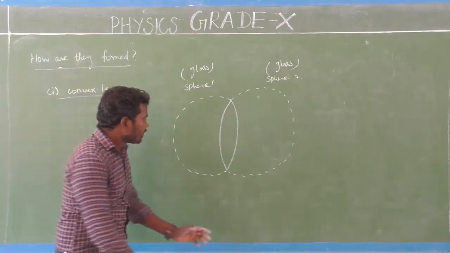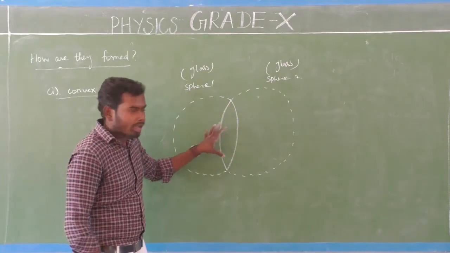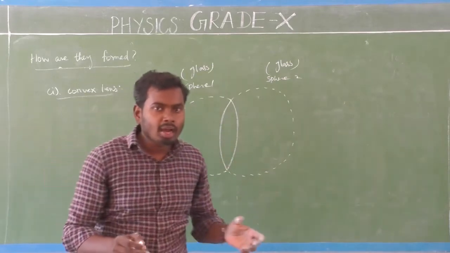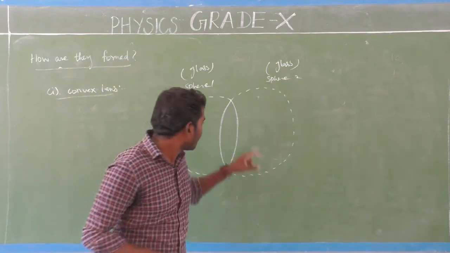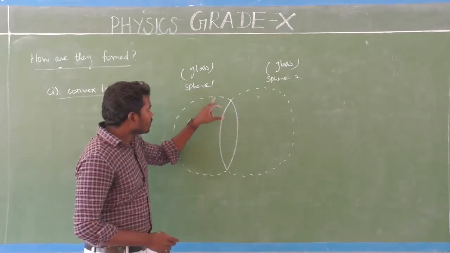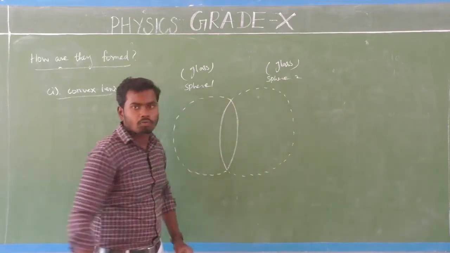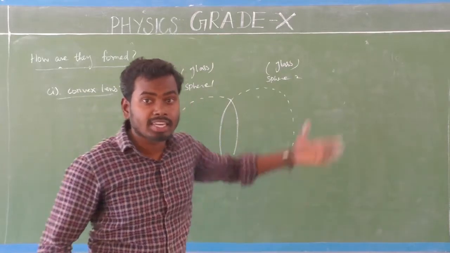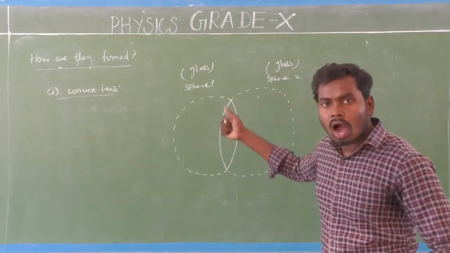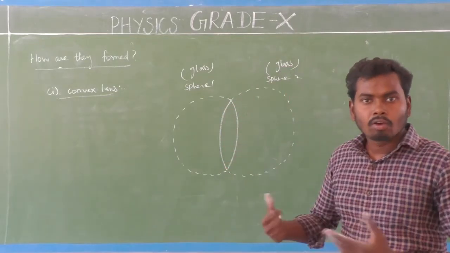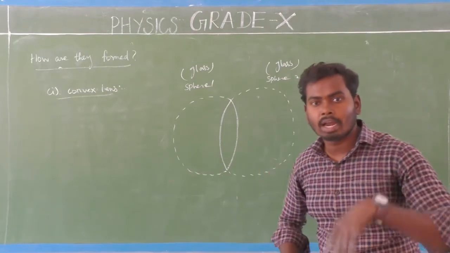Look here. Here, the convex lens is formed by the combining of two spherical surfaces. Am I right? Look here. So this is the convex lens. Here, the convex lens is formed by combining two spherical surfaces that are made up of glass. Am I right? This is how a convex lens is formed, from combining two spherical surfaces made up of glass.